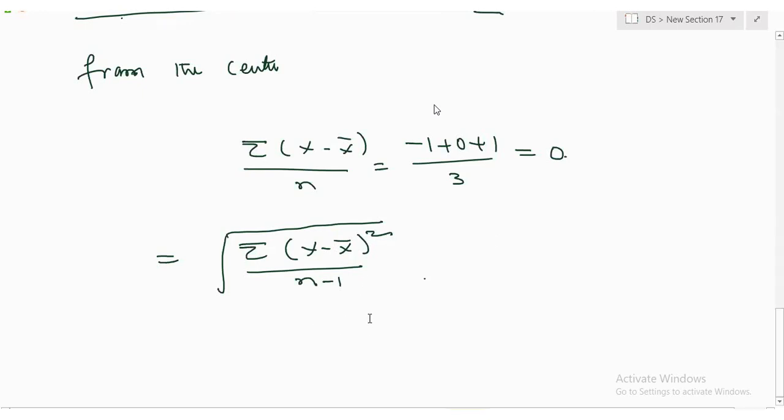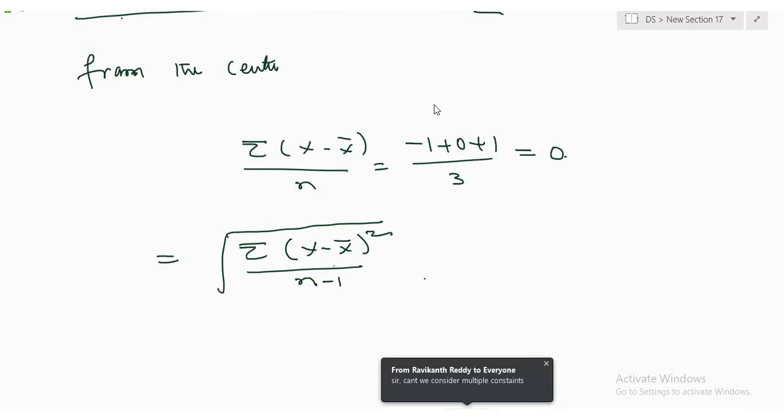All with me, but for this N-1 or N, you can divide by either. If you go to machine learning, we always divide by N. In statistics, we divide by N-1. Because in machine learning, we are going to use very large data sets. At that time, whether I use N or N-1 doesn't make any difference. If you have 1 crore observations, is 1 crore minus 1 going to make any difference to the calculations? It's not. But when the data size is very small, definitely it is going to make a difference.